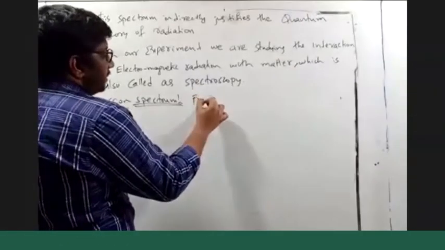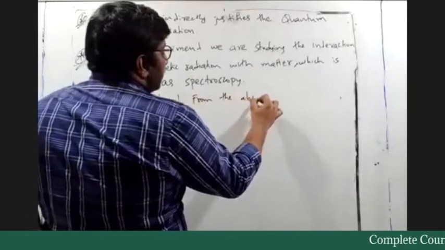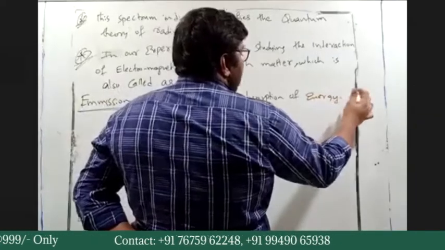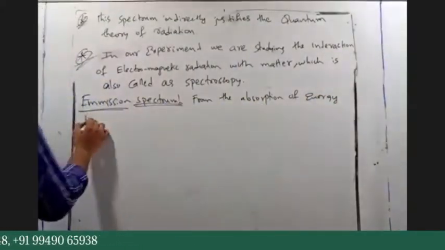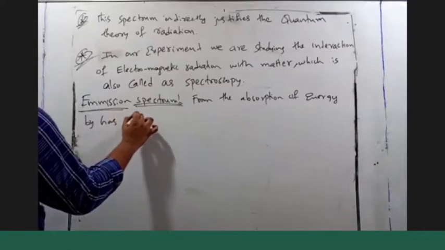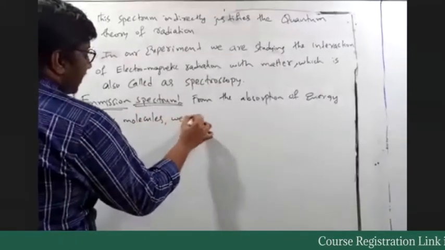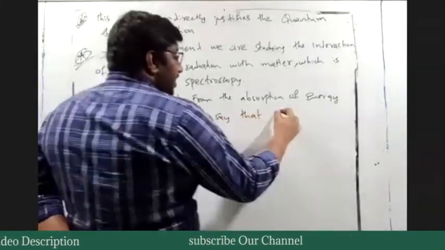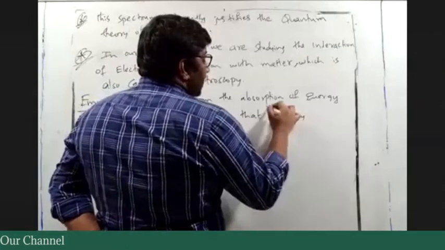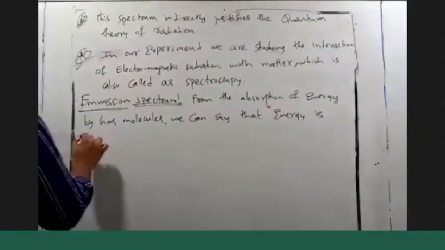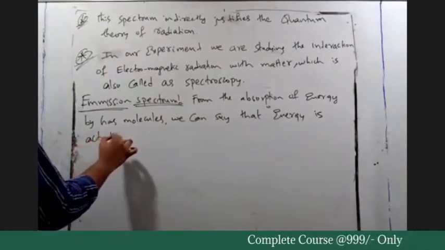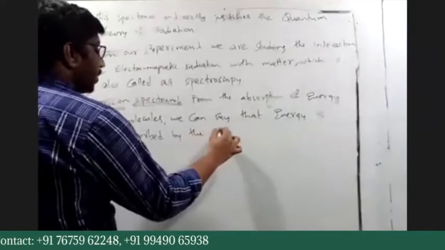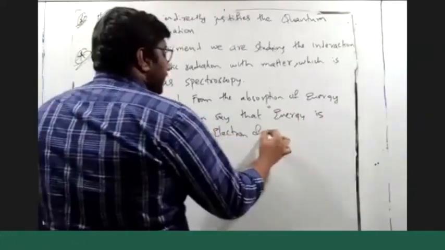From the absorption of energy by gas molecules, we can say that energy is actually absorbed by the electron of a particular gas.